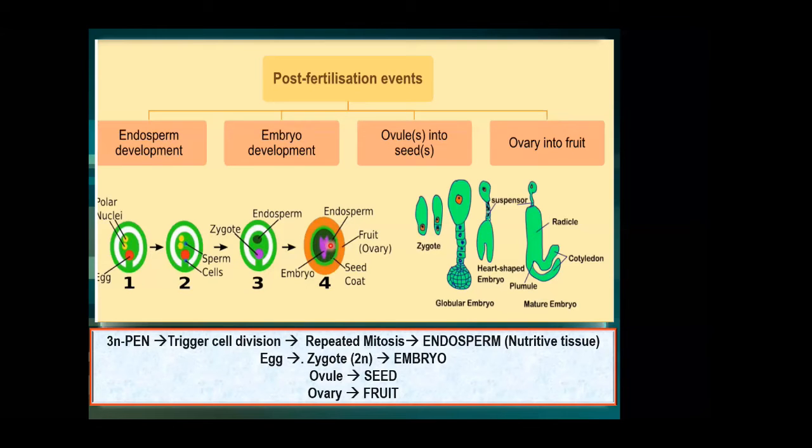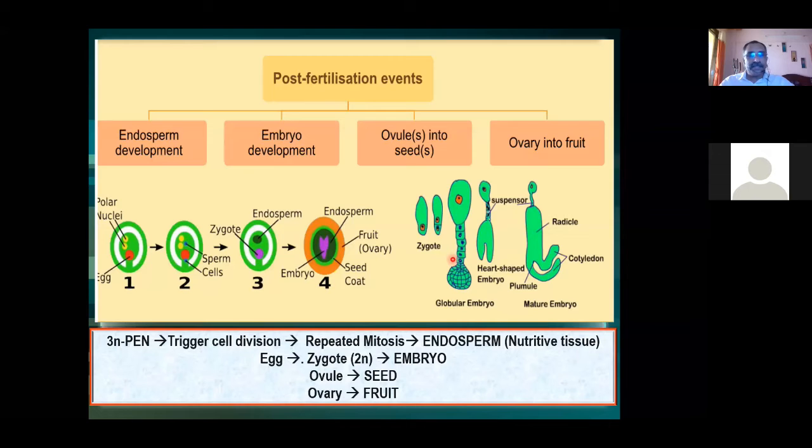So what is embryo? Embryo is the future plant. That is developed from where? That is developed from the egg. So the primary endosperm nucleus is developing the endosperm that provides nourishment to the developing embryo, and the female gamete, the egg, is developing into zygote, and the zygote later becomes the embryo.